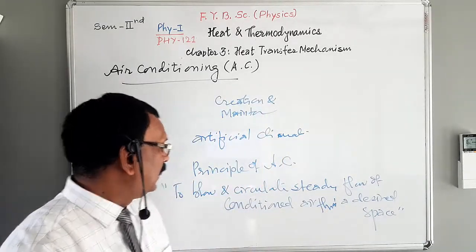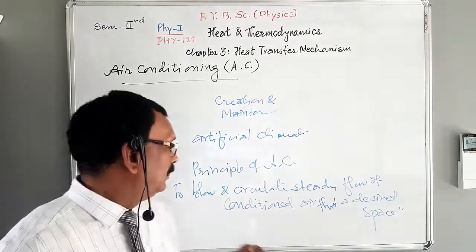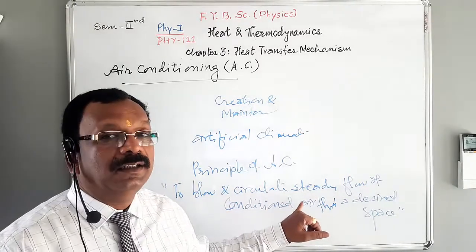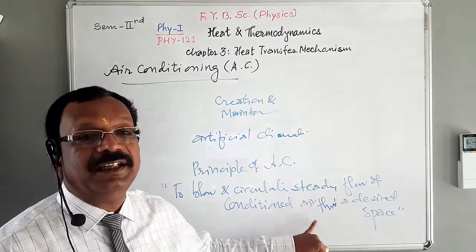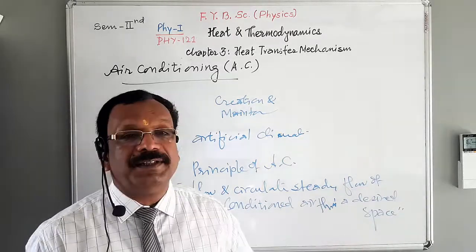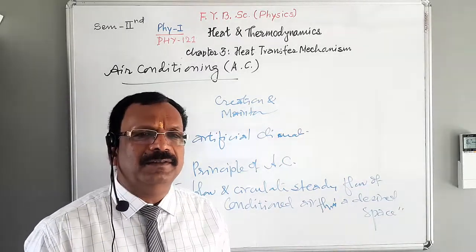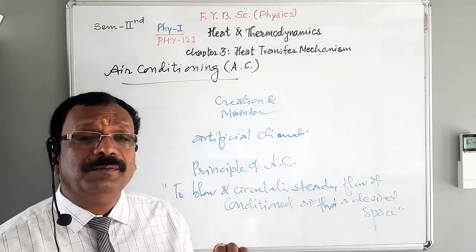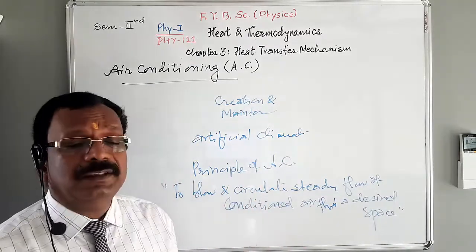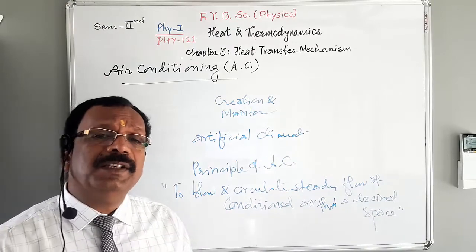Okay. See once again, what is the principle of AC? To blow and circulate steady flow of conditioned air through the desired space. Very simple principle. An objective question may be asked on this principle: What is the principle of AC?